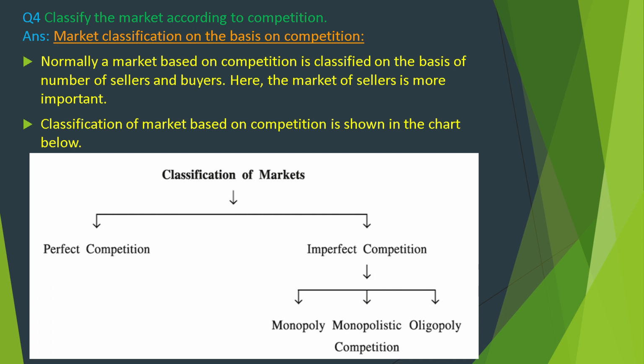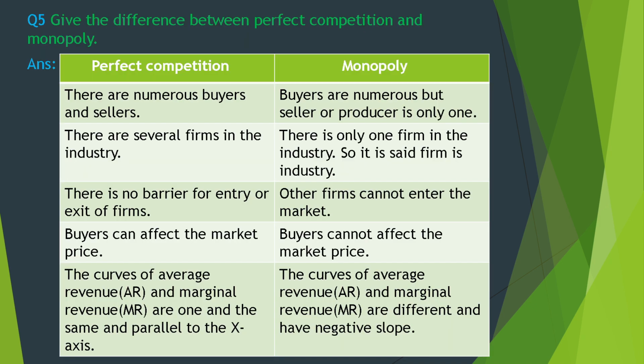Classification of market: perfect competition and imperfect competition. In imperfect competition, there are three types: monopoly, monopolistic competition, and oligopoly. Question number 5. Give the difference between perfect competition and monopoly.